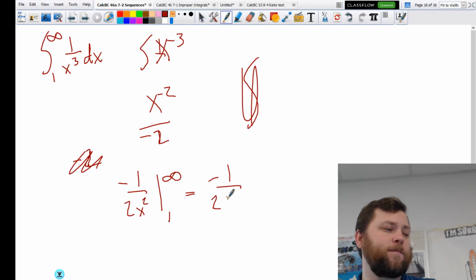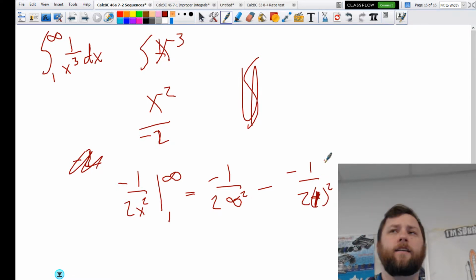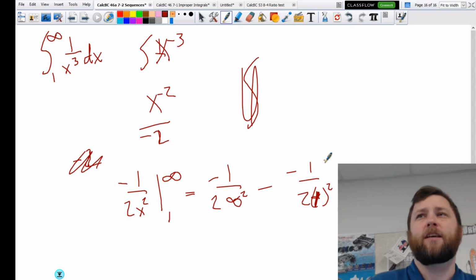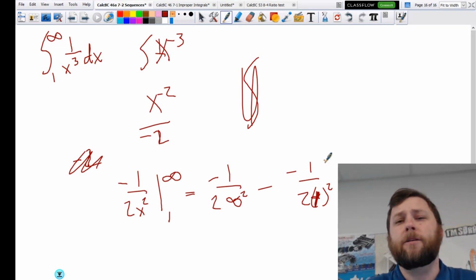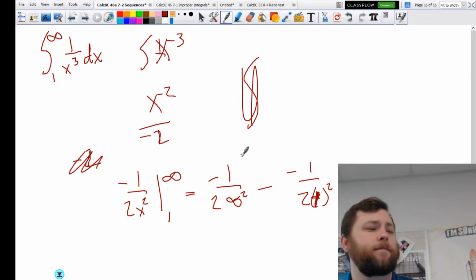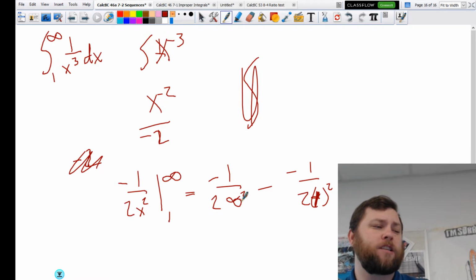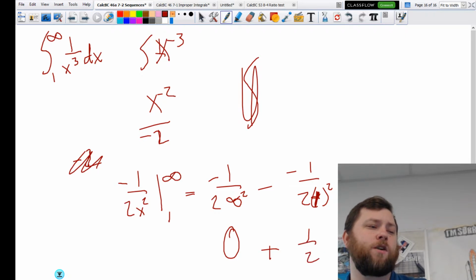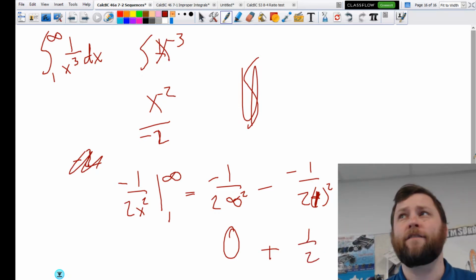No, I'm not. It's negative 1 over 2 times infinity squared, minus negative 1 over 2 times 1 squared. If other people are watching this, you might have teachers that put that limit stuff in there. I don't. So 1 over infinity squared is 0, plus 1 over 2. So my answer is 1/2. This converges to 1/2. Excellent.